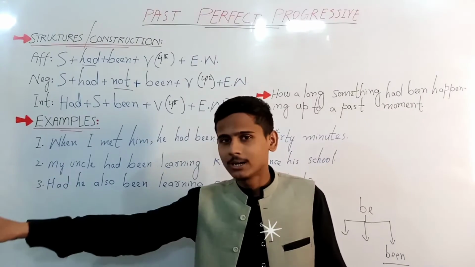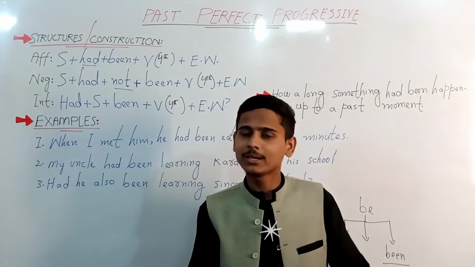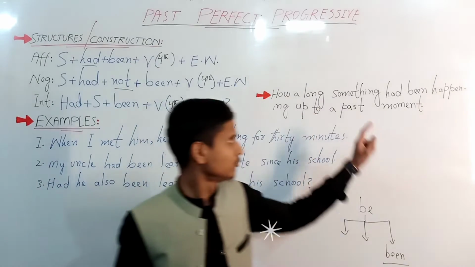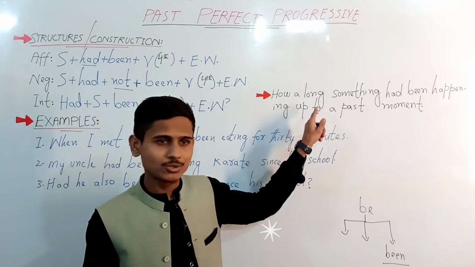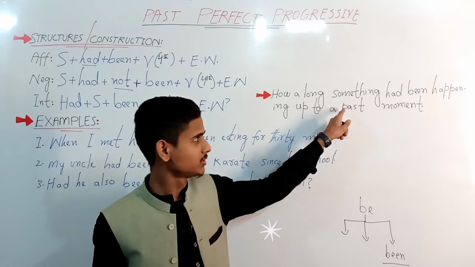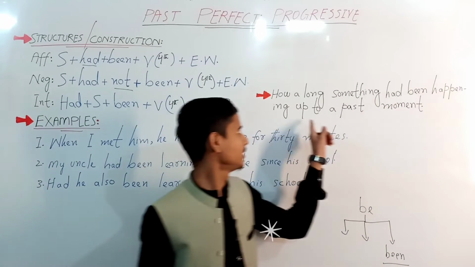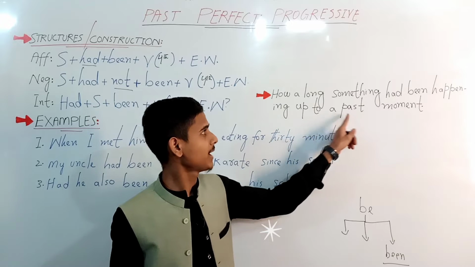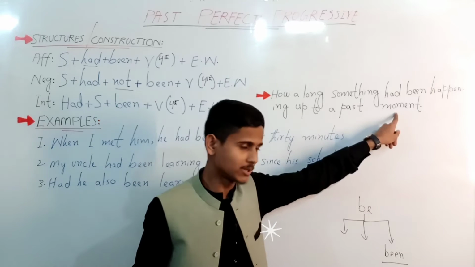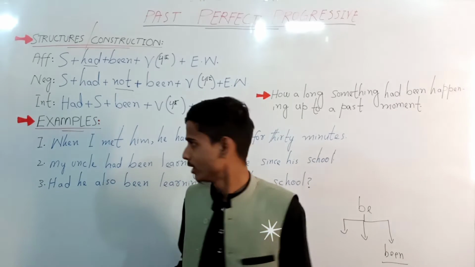When I met that guy, he had been eating for 30 minutes. We use this tense to talk about actions or situations that had been happening up to a certain moment in the past.